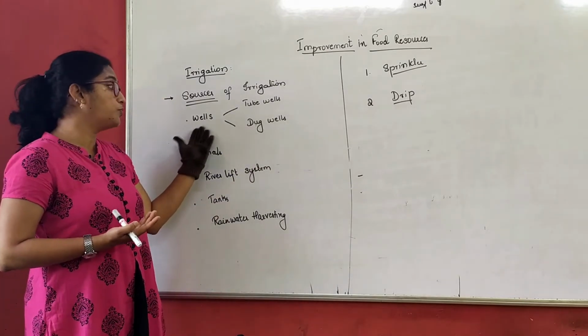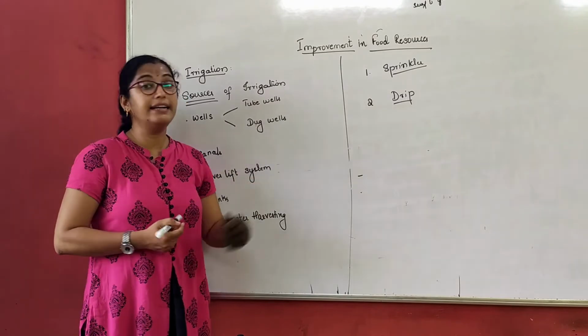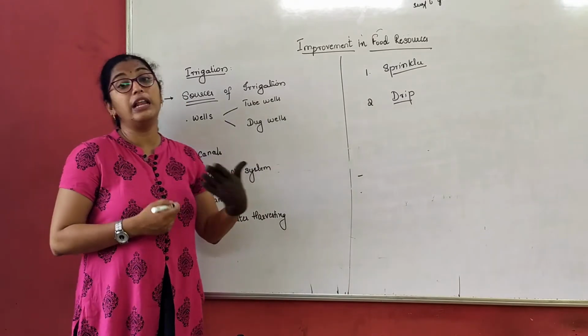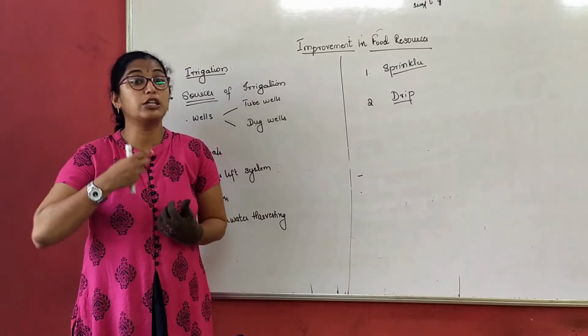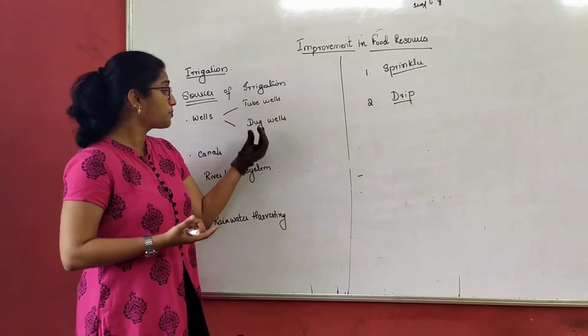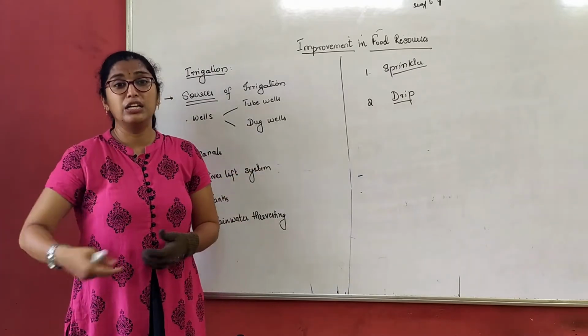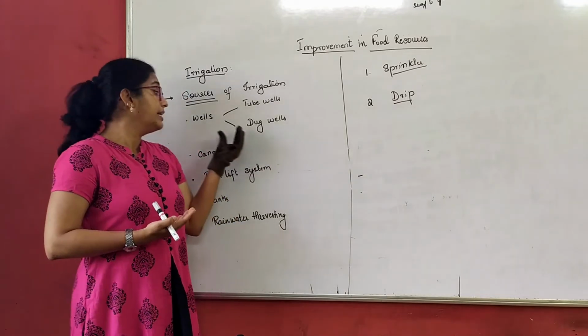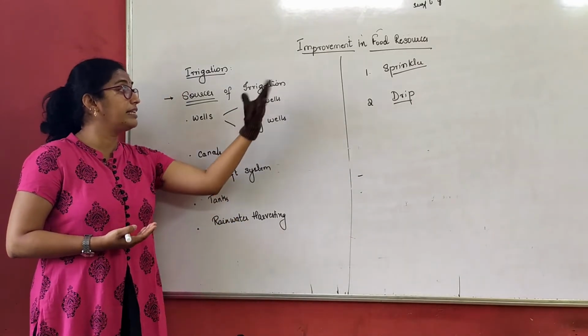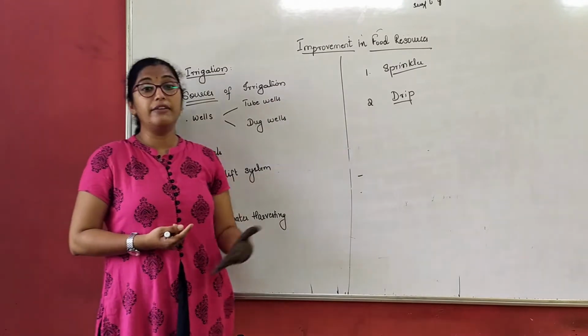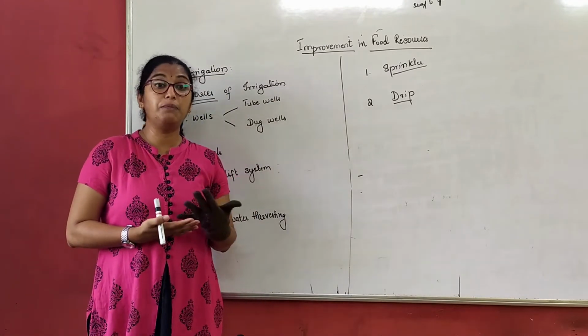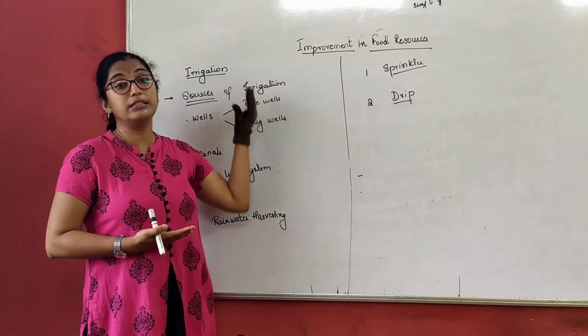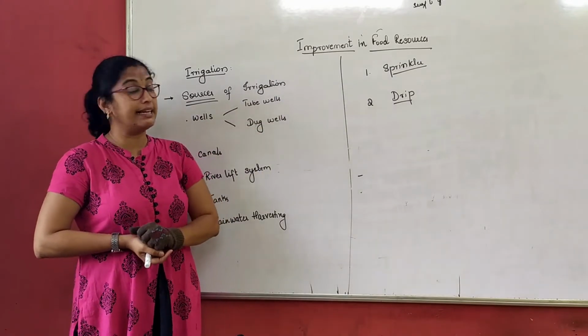When we talk about wells, we have tube wells and dug wells. Tube well, another name is a bore well, which is a common name we all know. Dug well is the normal well we have seen. How will these serve the irrigation purpose? With a tube well, we can pump the water with the help of a motor, and thus the fields can be irrigated.